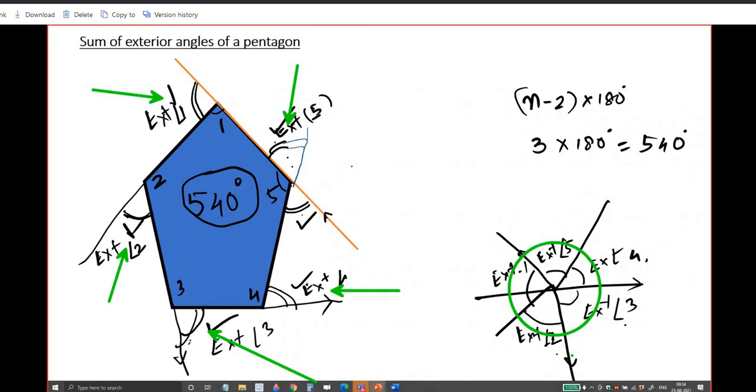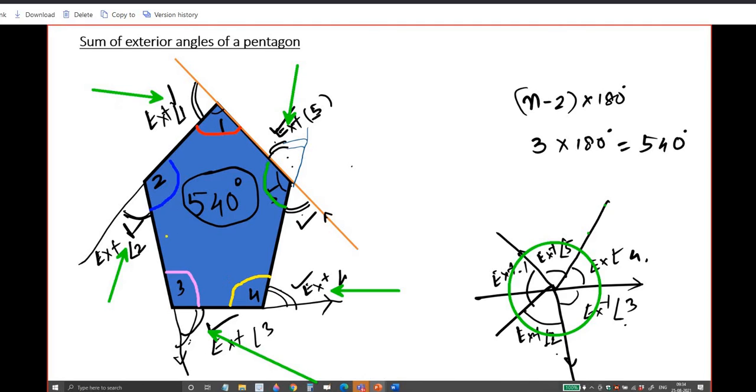You can show it as some activity. If you are interested in showing some video, you draw any pentagon. After that, shade the angles, and then arrange them. See here, this angle, color it with green, and the other one here you color it with red, here you color it with blue, and this one you color it with pink, and the other one you color with yellow.